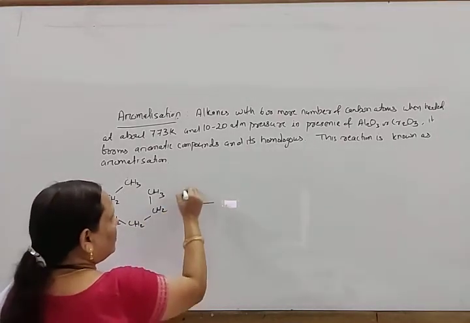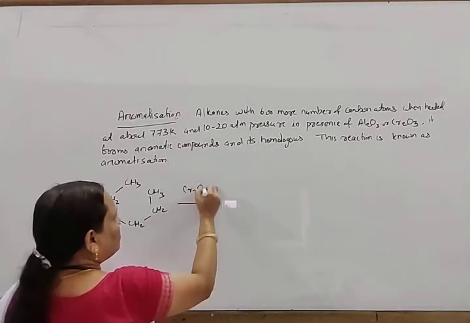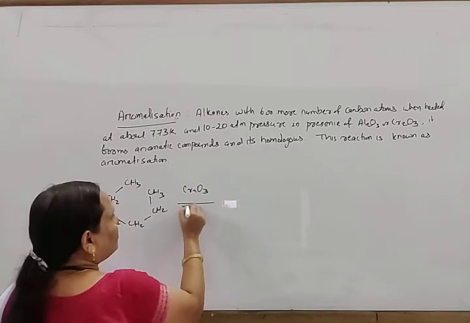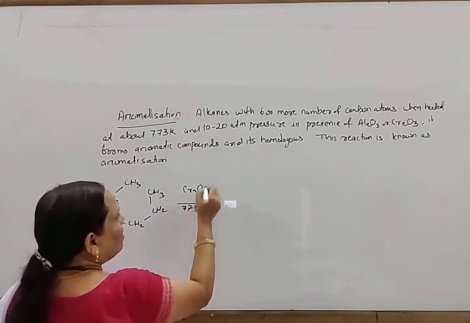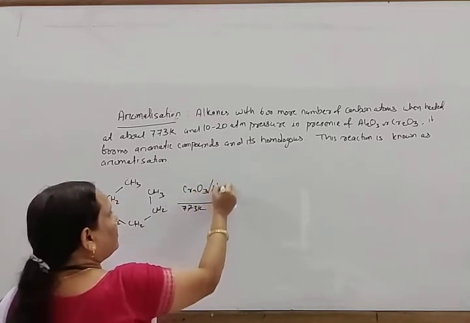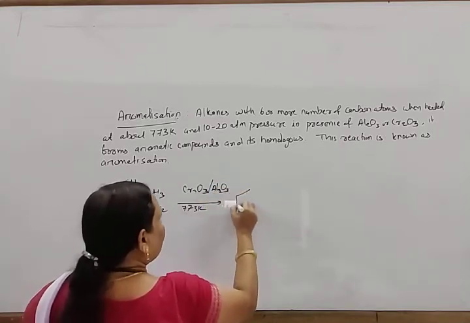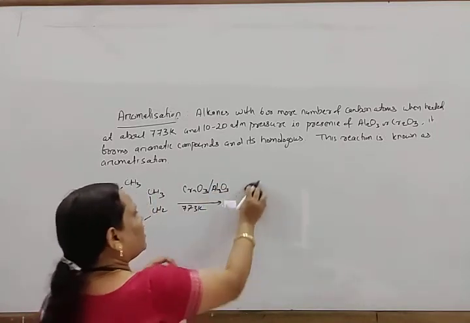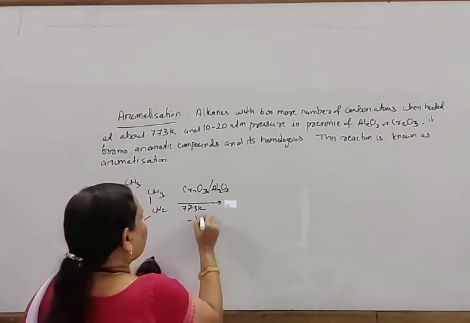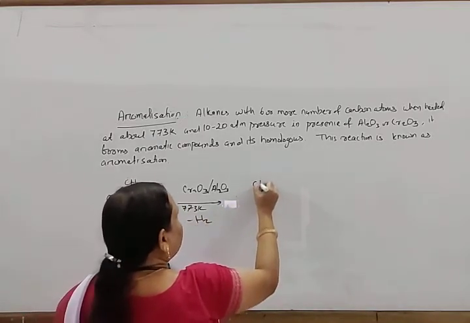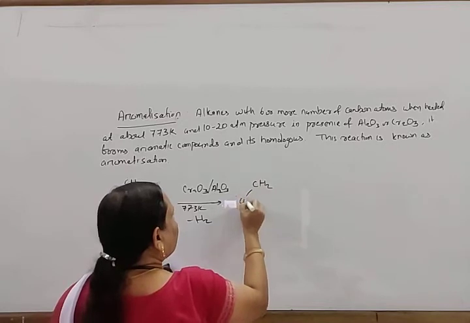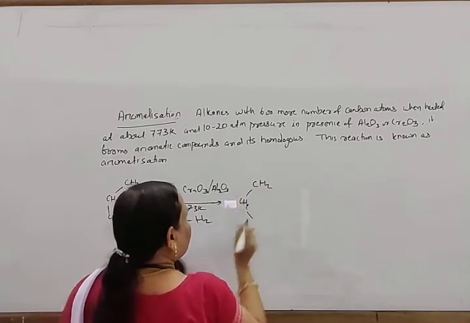When heated in presence of Cr2O3 at 773 Kelvin or Al2O3, first minus H2 takes place.